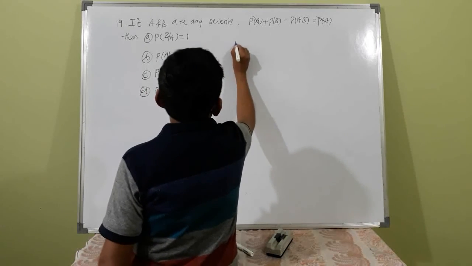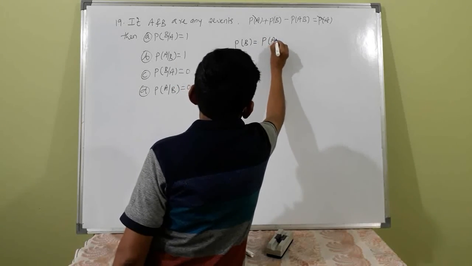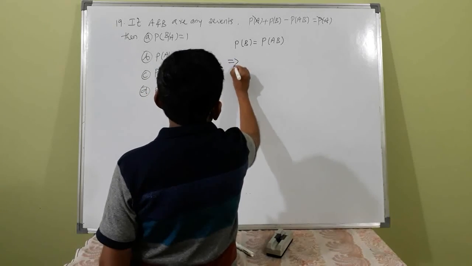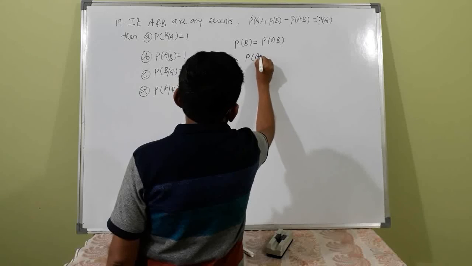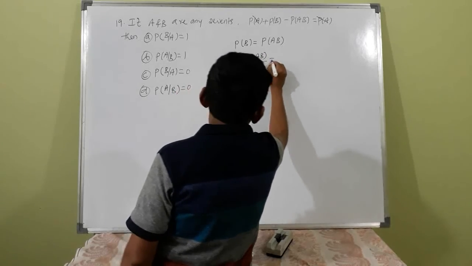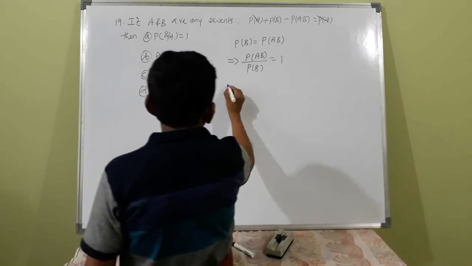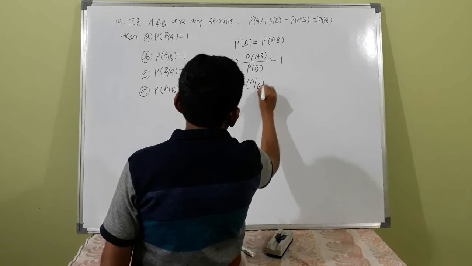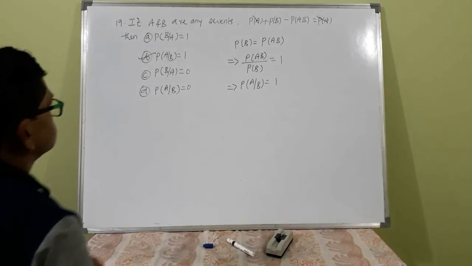This means probability of B is equal to probability of A intersection B. Dividing both sides by probability of B, probability of A intersection B divided by probability of B is equal to 1. This is probability of A given B equal to 1. So option B is correct.